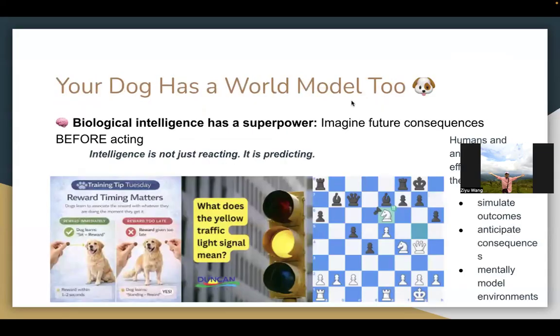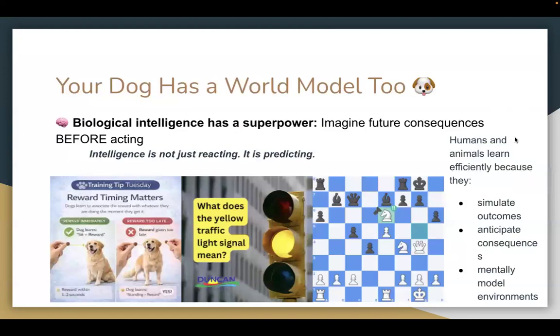Now, you may realize that your pet dog has a world model too. And biological intelligence has a superpower, imagining future consequences before acting. So basically, for example, your dog sees the treat and predicts that sitting down equals some sort of a reward. In a human driving example, when we see a yellow light, we may predict that if I speed up now, it's probably dangerous.